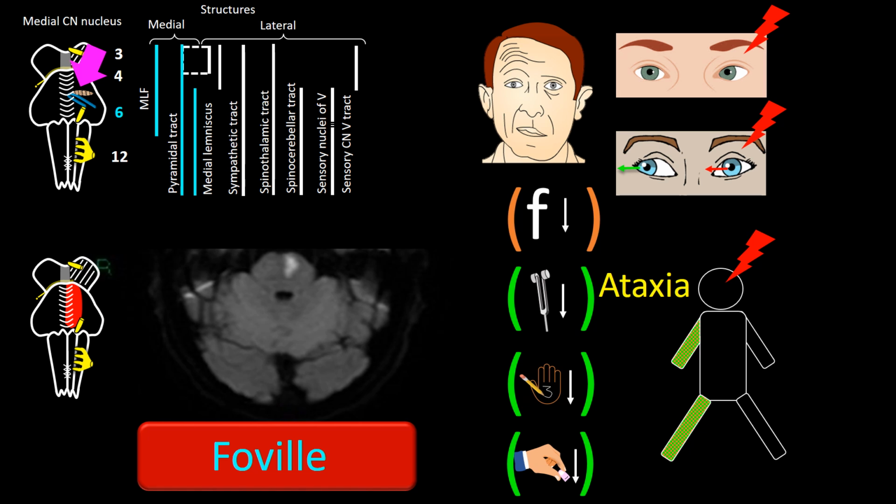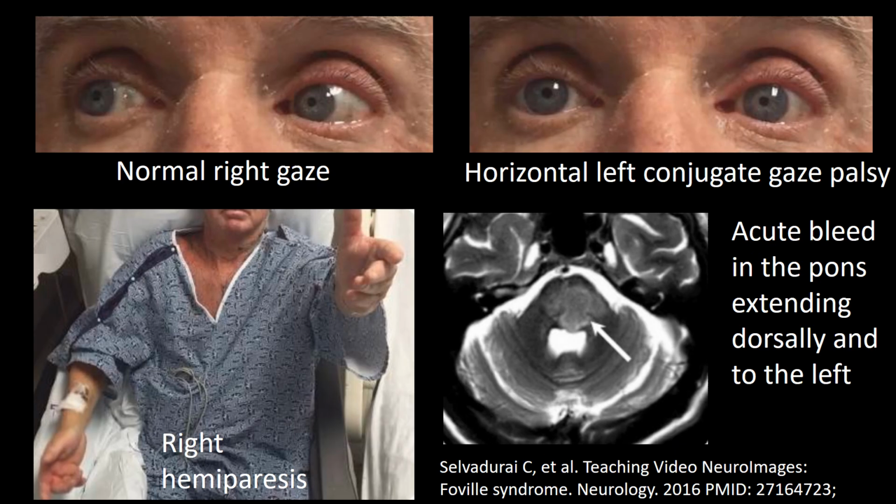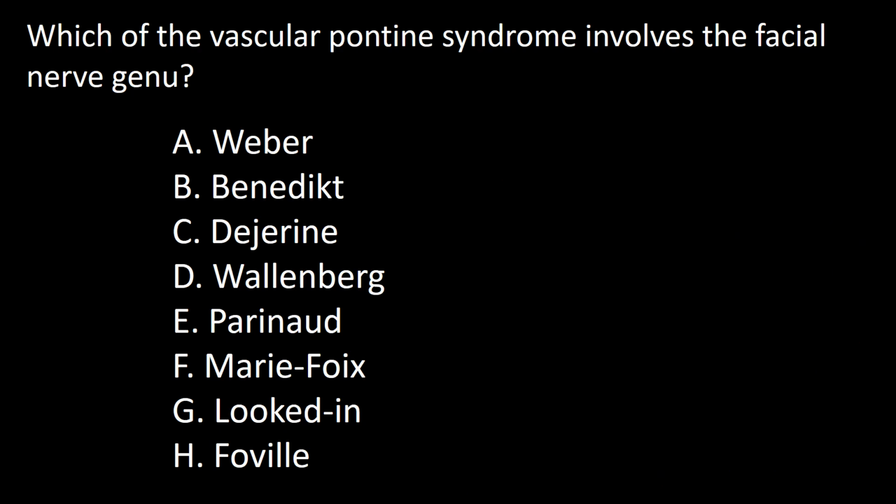Now, I'd like to introduce an interesting case. These images are from a teaching video, case of Foville syndrome. You may want to see it after this talk. The patient has normal right gaze but is unable to look to the left. This finding is consistent with a left parapontine reticular formation damage. He has a right hemiparesis consistent with pyramidal tract involvement prior to decussation. The MRI shows a pontine bleed expanding to the left. So the answer to this question is H.